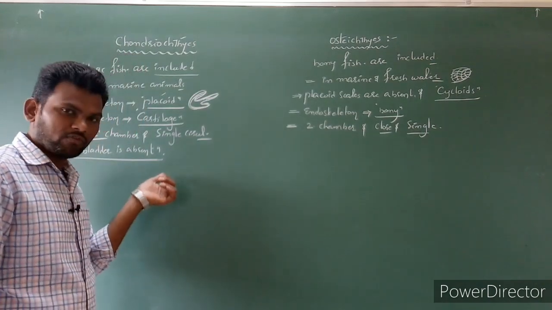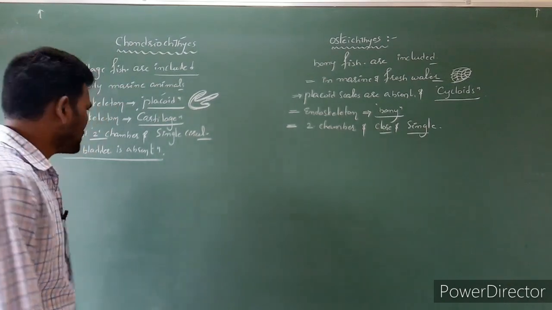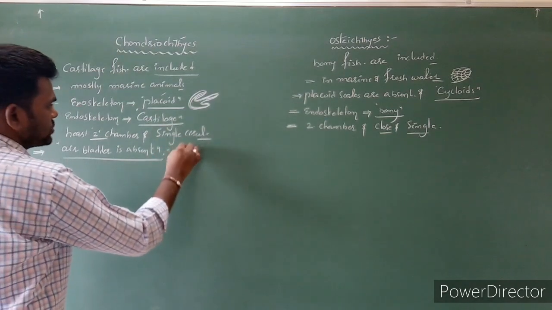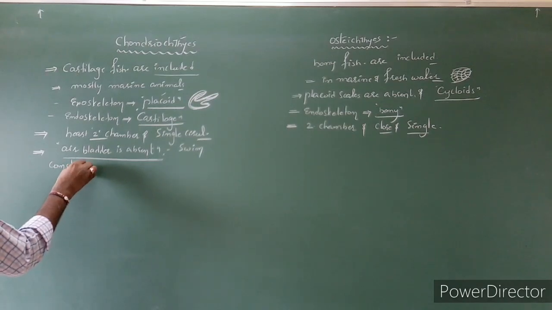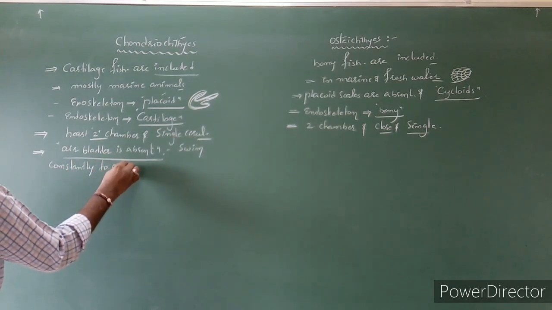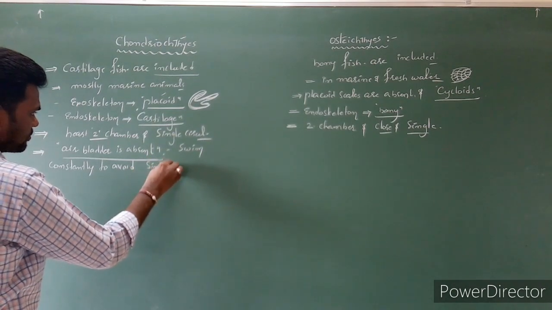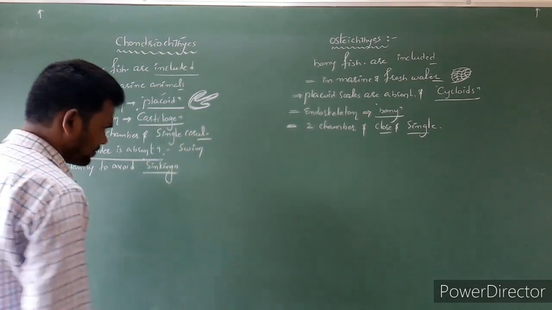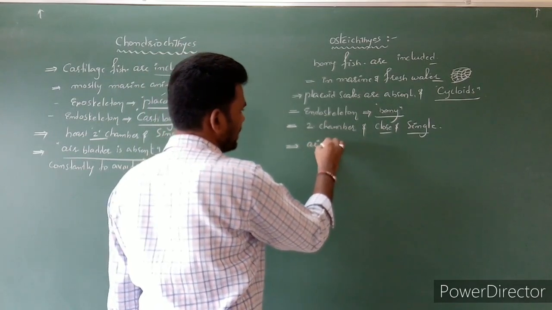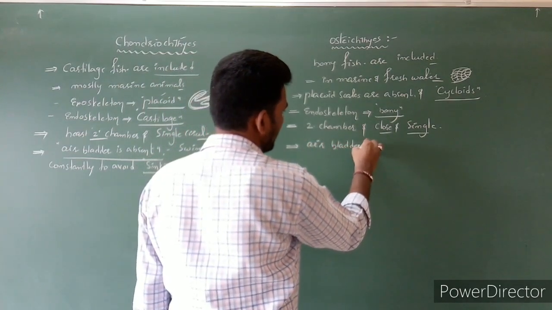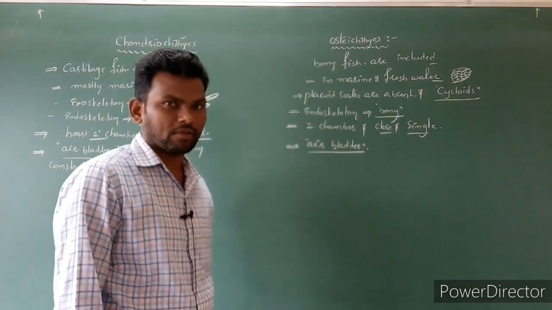If they stop swimming, the fish is going to sink. Clear? But in Osteichthyes, the fish has an air bladder, so there is no need to swim constantly or continuously. There is no chance to sink.